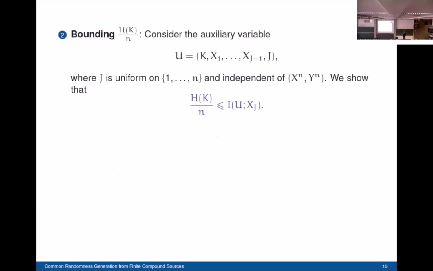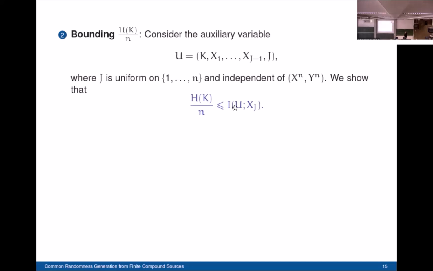Now, the second step would be that we bound this entropy rate here. And to bound this entropy rate, we're going to define an auxiliary random variable U, which is defined as the concatenation of the random variable generated at terminal A and the first j-1 symbols of the output sequence at terminal A, sorry. And we also have the concatenation with some random variable J, which is a uniform random variable on the set from 1 to n, and which is independent of our source outputs. And using information theoretic tools, we can prove this upper bound here.